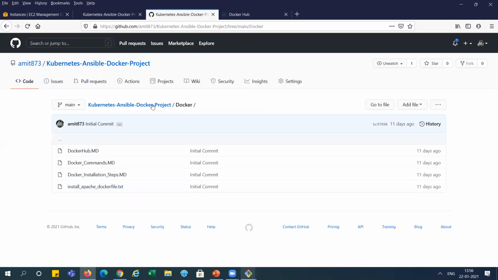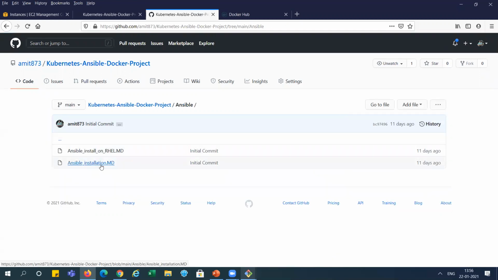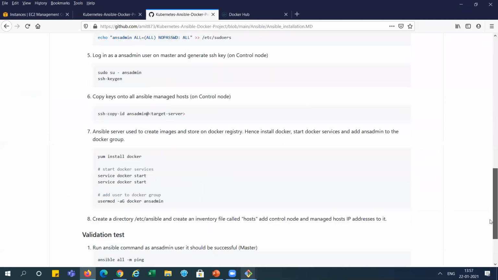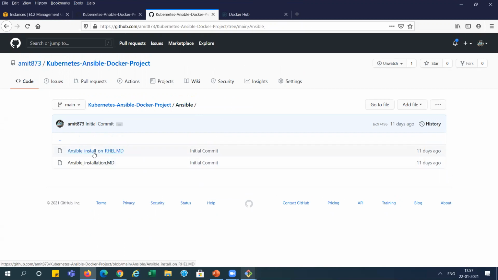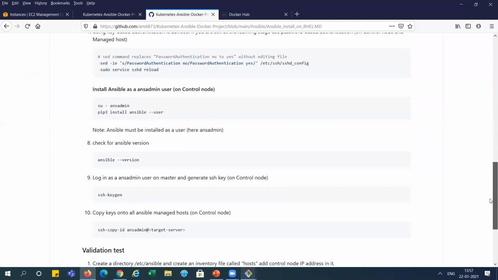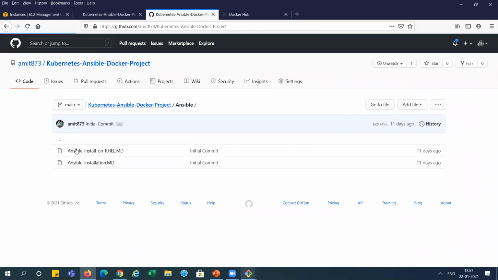So this is for Docker things, and other things are for Ansible. Go and check here Ansible installation, which I have shown in the PPT. I mentioned the same thing over here also, right? And this is installation on the RHEL 8.0 version. It is there, right? So you can refer to installation steps from this place also.